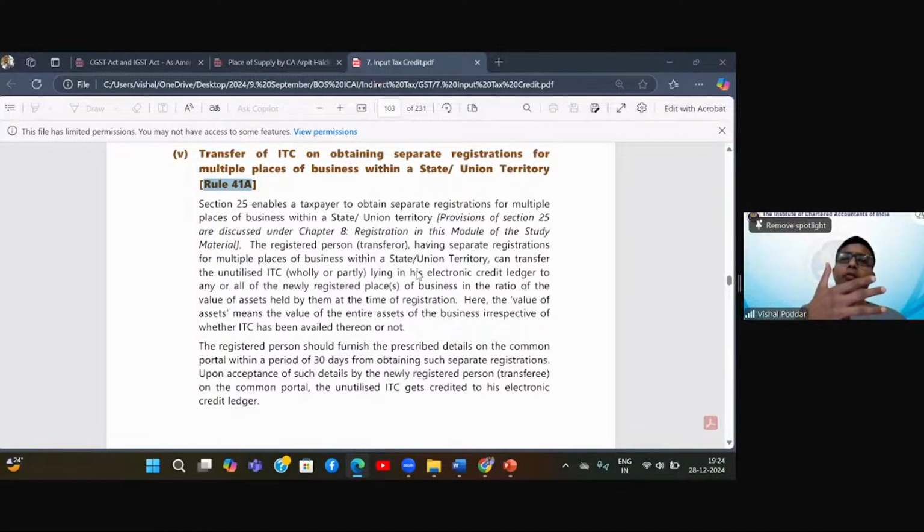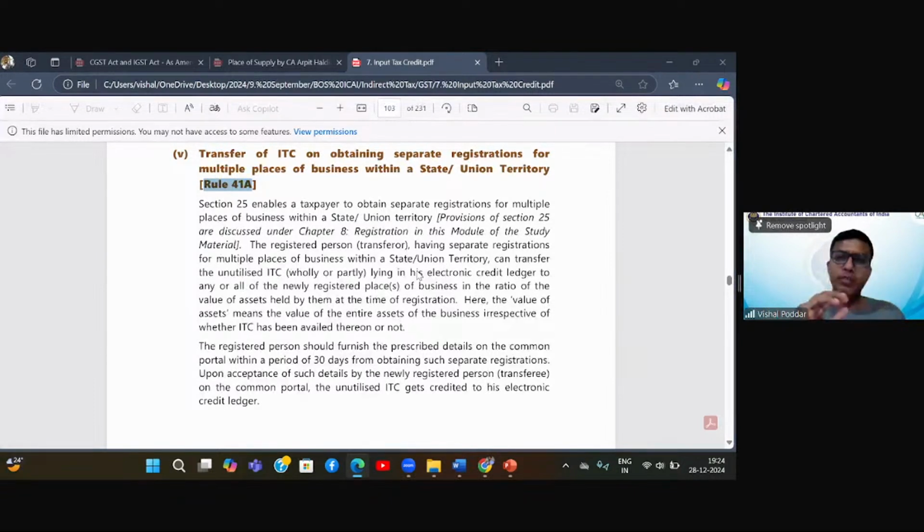Now, I want to take balance in each of these places. Then Rule 41A was implemented to allow me to transfer the balance from the Mumbai registration to the other three registrations.